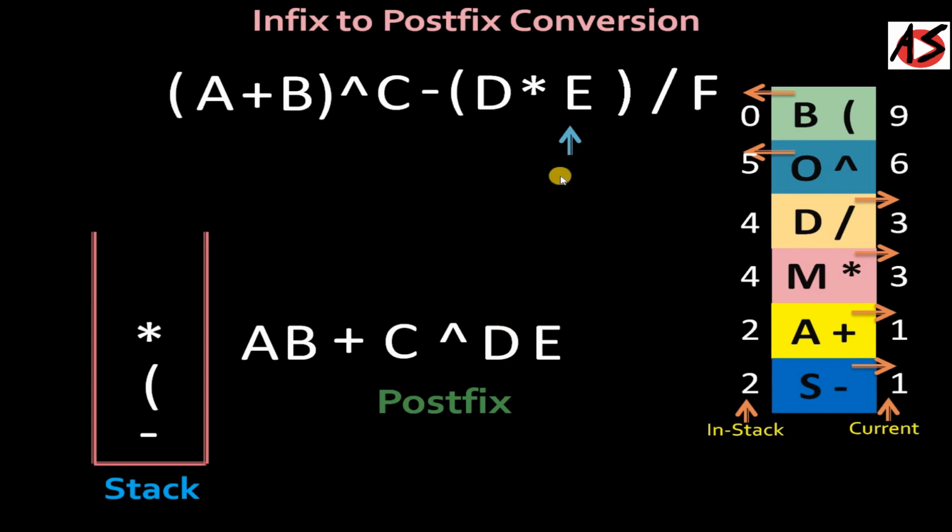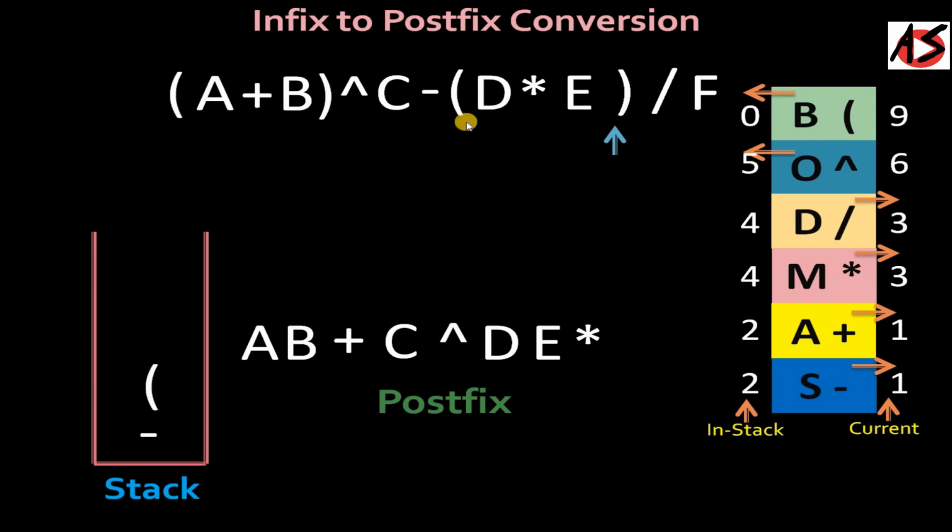Now we are moving ahead and we are getting the closing bracket. So up to the opening bracket we will pop out all the symbols from the stack. So here we popped out multiplications and put it into the postfix notations, and then this entire bracket conversion gets over.